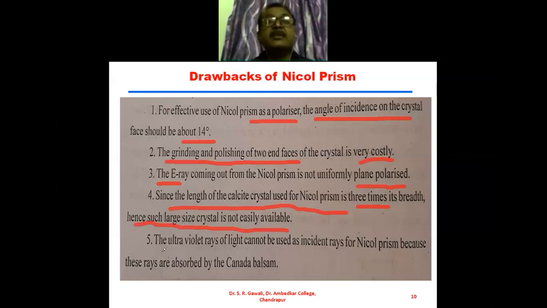The last drawback of this Nicol prism is that ultraviolet rays of light cannot be used as the incident rays for the Nicol prism because these rays are absorbed by the Canada balsam, which is a glue used for cementing the two